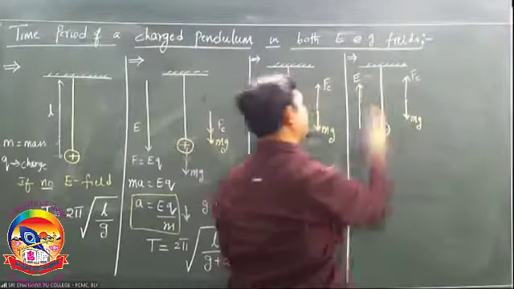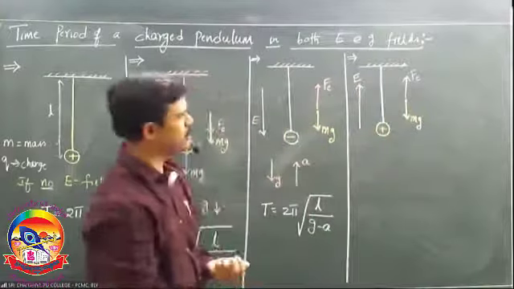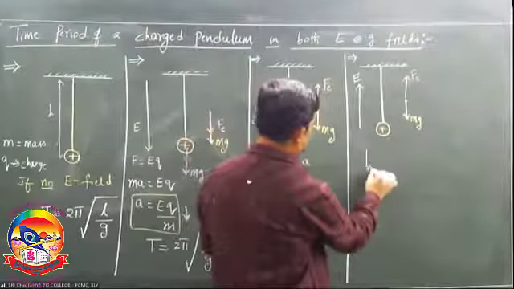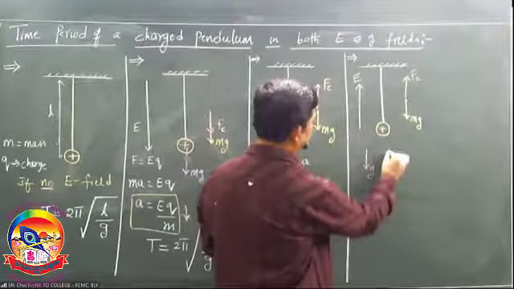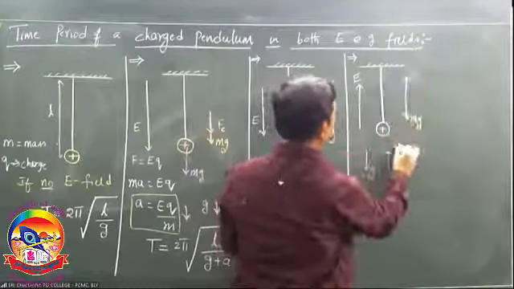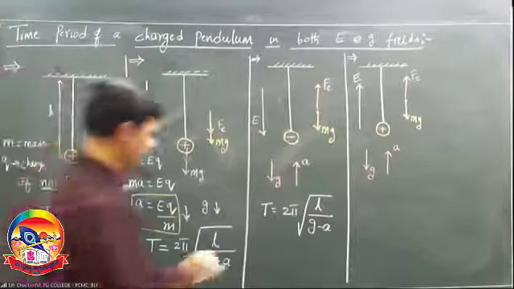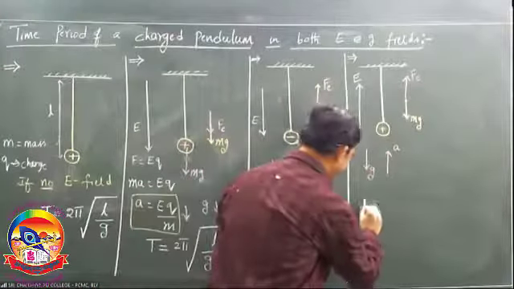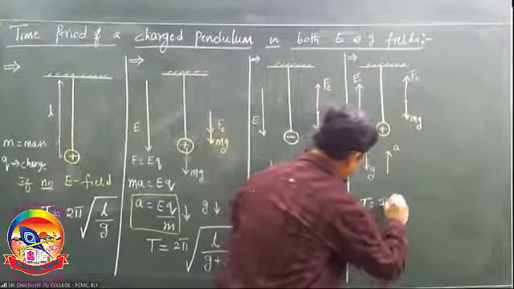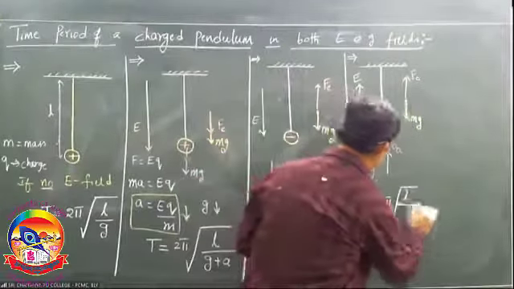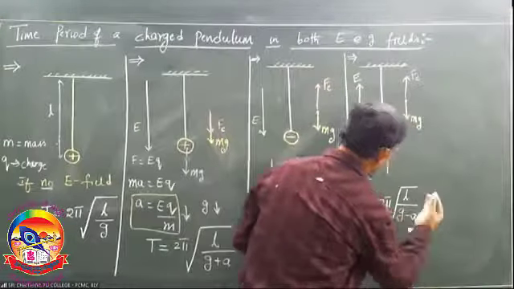See here, G always down, force upward, A upward, right? Then what is the time period? T is equal to 2 pi root L by G minus A.